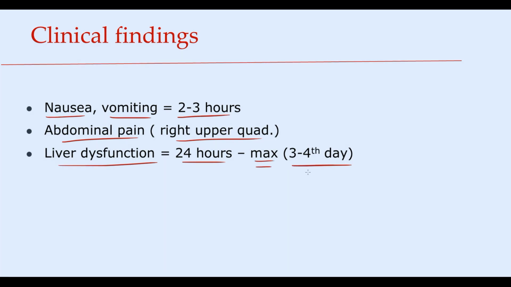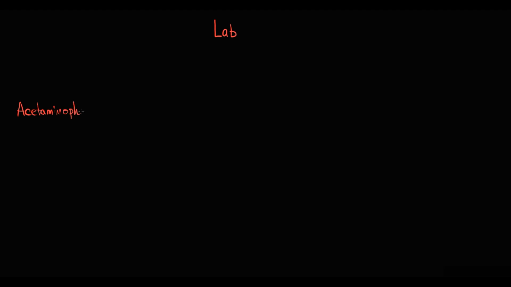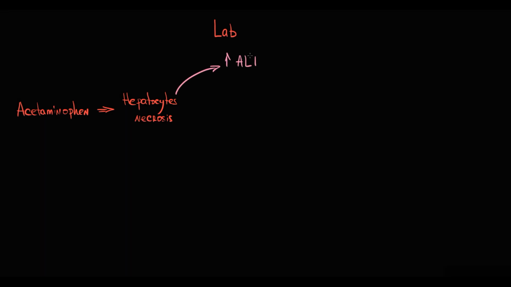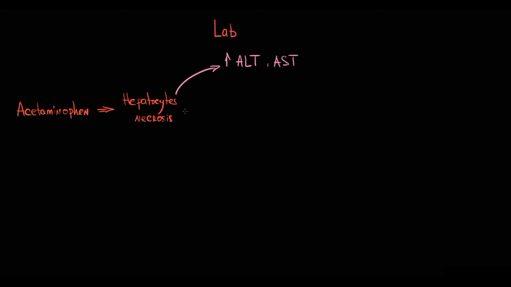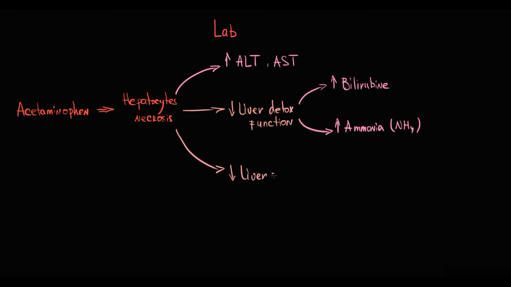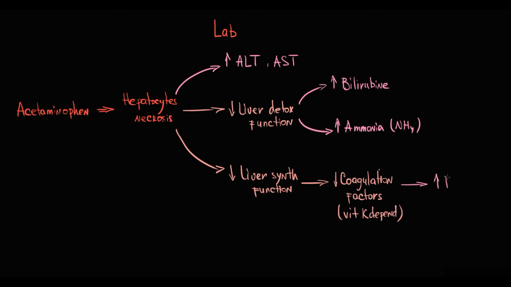In terms of lab findings, because massive necrosis of hepatocytes occurs, intracellular hepatocyte enzymes are released into the blood, thereby serum alanine and aspartate aminotransferases significantly increase. Also, because significant liver injury occurs, liver detoxification function is compromised, and this results in mild hyperbilirubinemia and hyperammonemia. Also, liver synthetic function decreases. This results in decrease in liver synthesis of coagulation factors, primarily vitamin K dependent coagulation factors, and this results in increase primarily in prothrombin time.